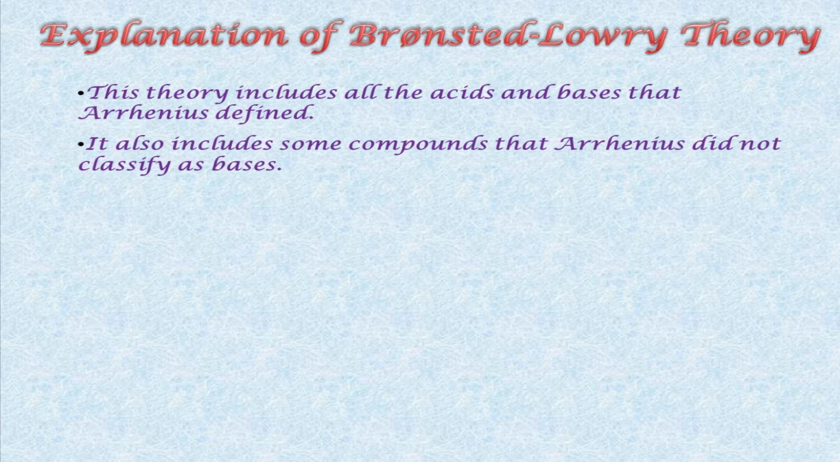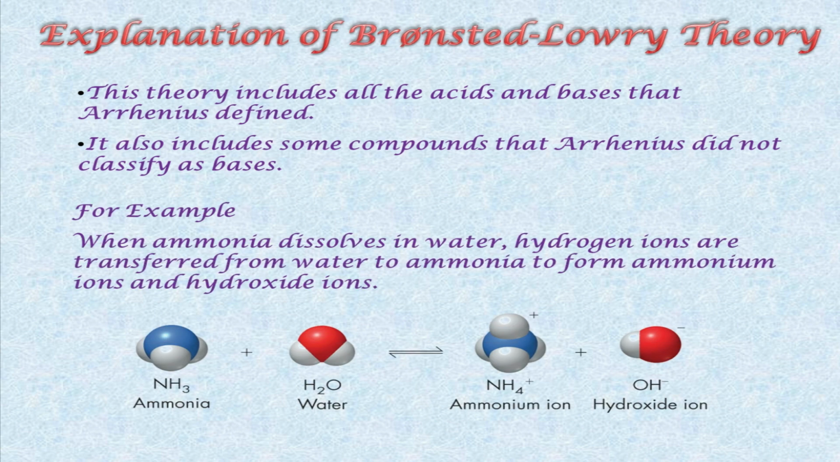This theory includes all the acids and bases that Arrhenius defined. It also includes some compounds that Arrhenius did not classify as base, and this theory was not based on aqueous solution. For example, when ammonia dissolves in water, hydrogen ions are transferred from water to ammonia to form ammonium ion and hydroxide ion. This concept was given by Arrhenius also. So the Bronsted-Lowry concept also includes the previous concept of Arrhenius.